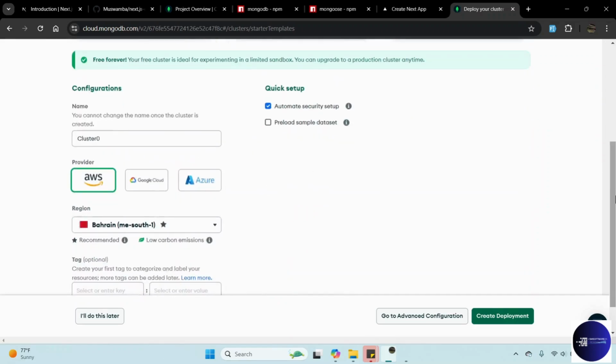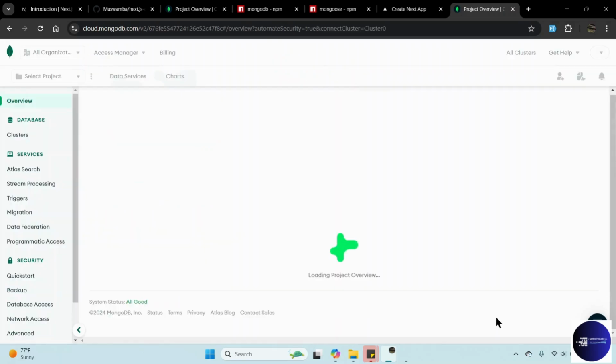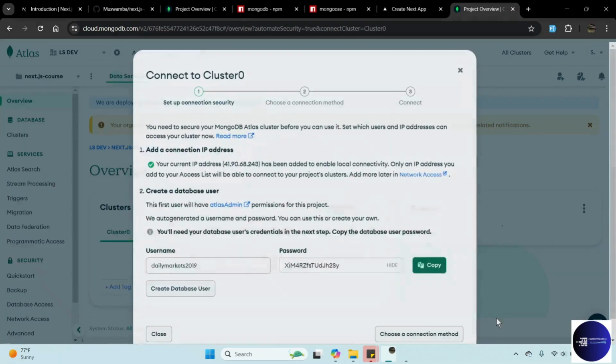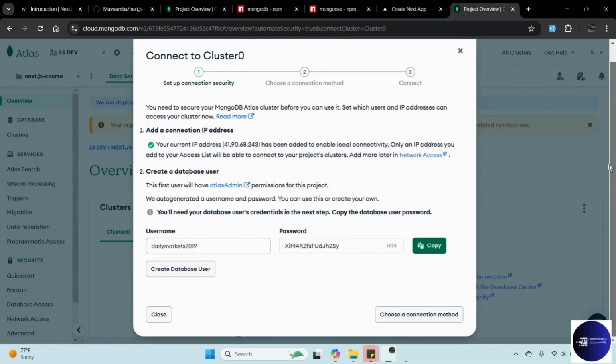Leave everything as default, all the setup as default. We're just going to create the deployment. This will take a couple of minutes or seconds, depending on your internet connection. All right. Once you create the cluster, now we have this here, where we need to create your database user. For example, here you give the username, and then the password.